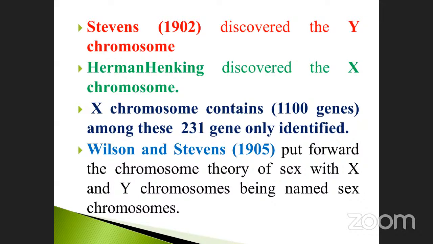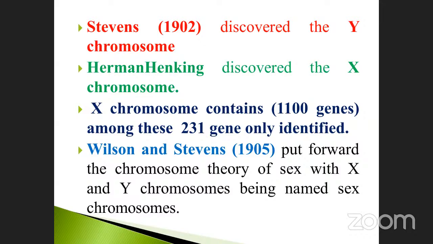Next, Wilson and Stevens. The Y chromosome, 1905. In 1905 the chromosome theory of sex was put forward by the scientists Wilson and Stevens, with the X and Y chromosomes being named sex chromosomes.